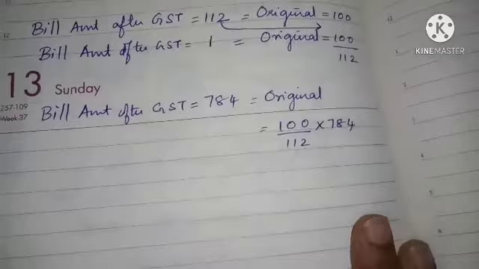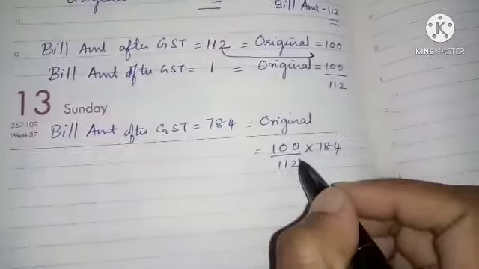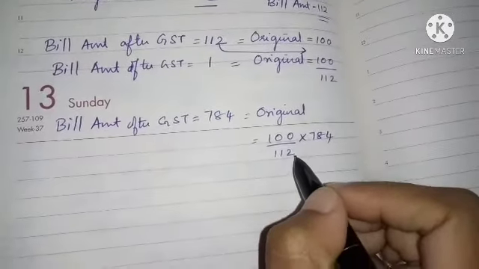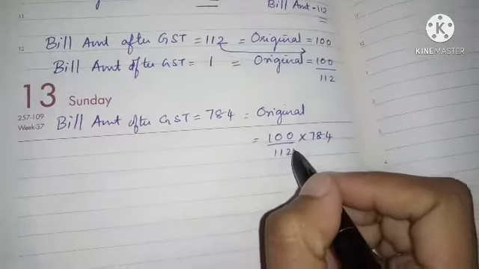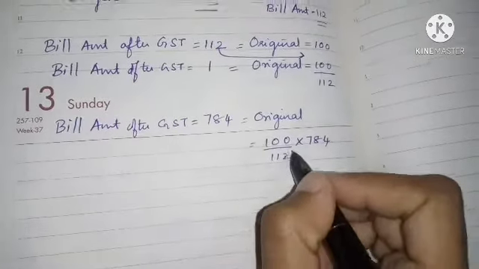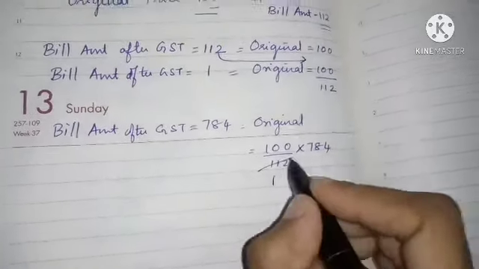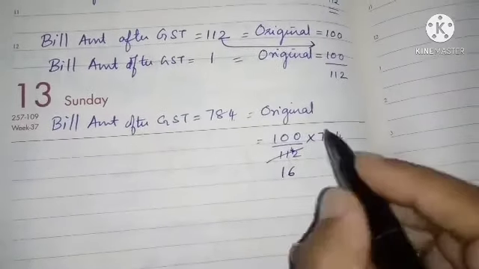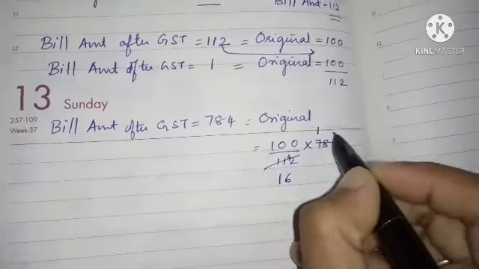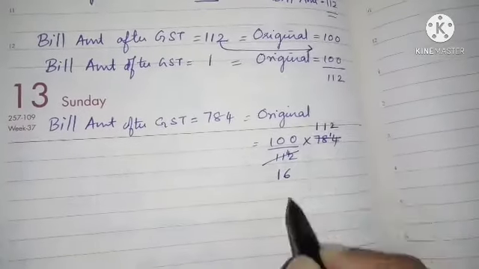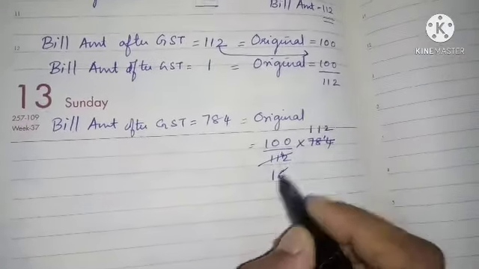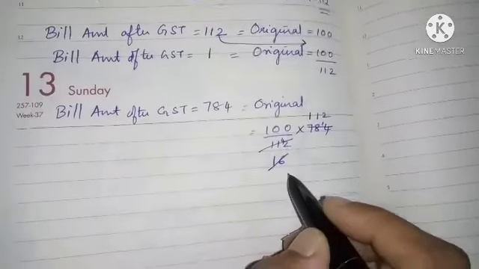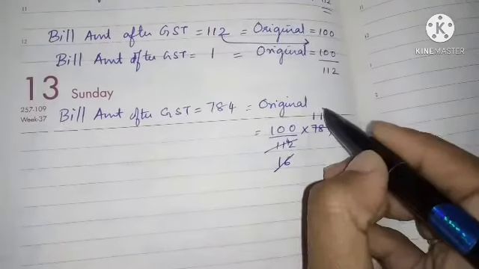Now we shall cancel it. In which table can we cancel it, children? In the 7th table we can cancel it. 7 ones are 7, remainder 4. 7 sixes are 42. 7 ones are 7, 7 ones are 7, 7 twos are 14. Again, this comes in the 8th table. Is it possible?